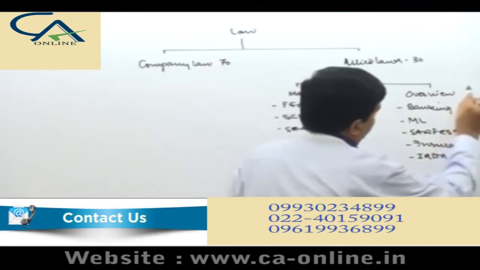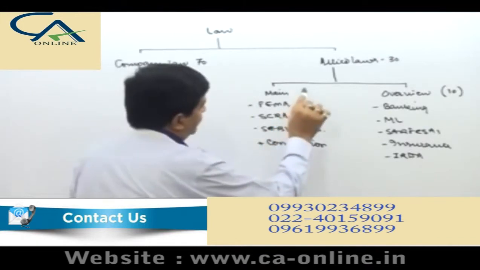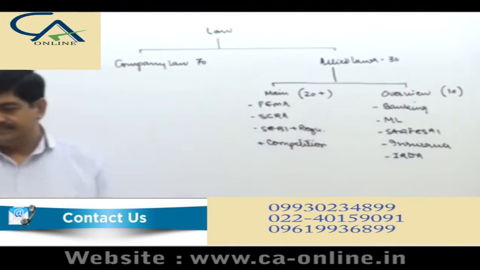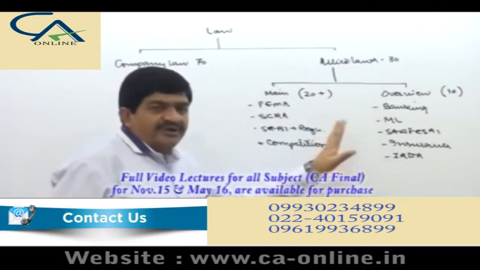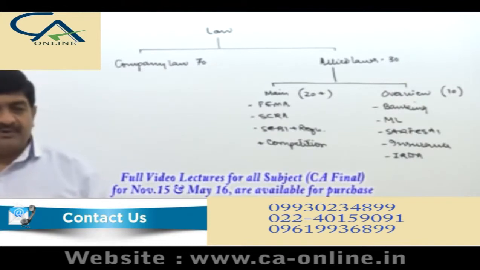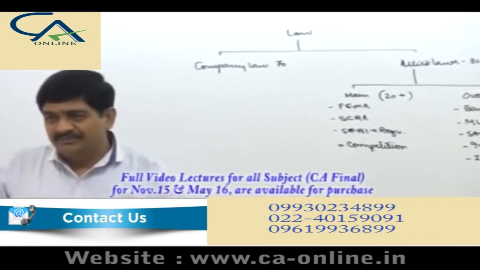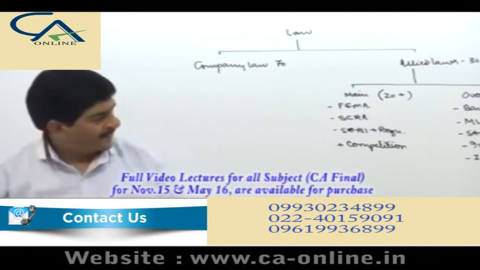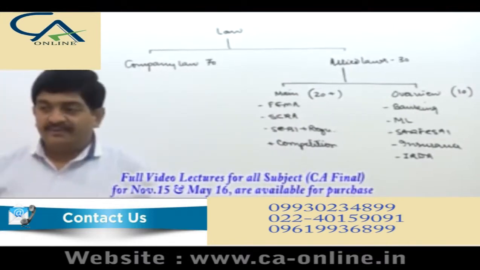This portion can give you roughly 10 marks, and this portion will give you minimum 20 or more marks. In this category, when I have given you 10, 10 is the max possible. If you see the marks allocation for the paper, you may find 12 marks, 15 marks, but you have to leave some questions in the option, and after leaving the option, it is certainly not more than 10 marks, right? So this is how you should understand how to go ahead with the preparation.